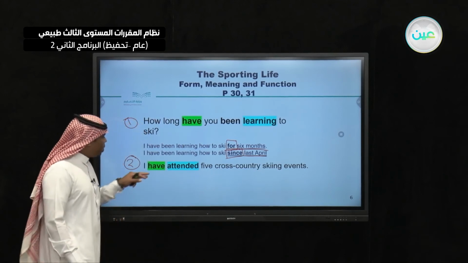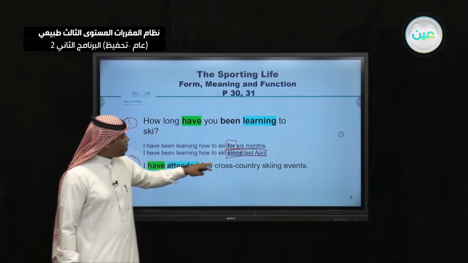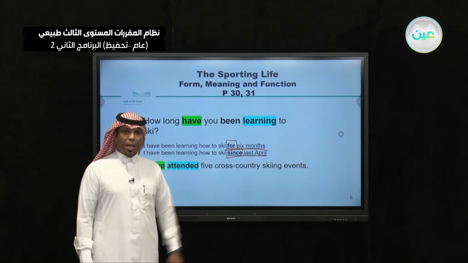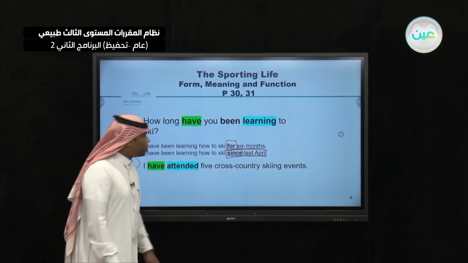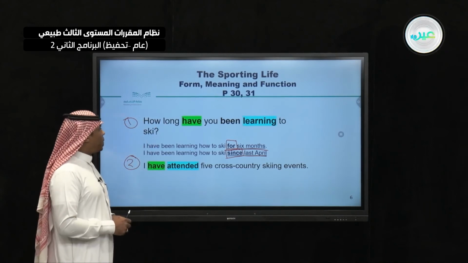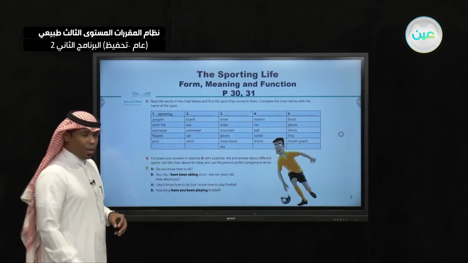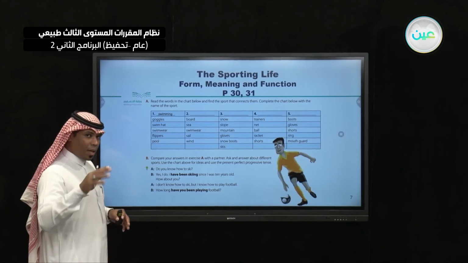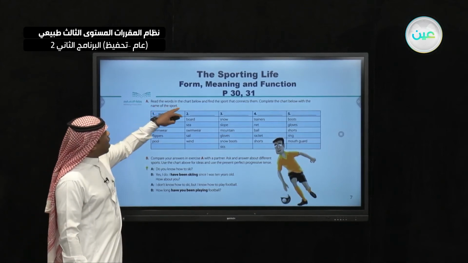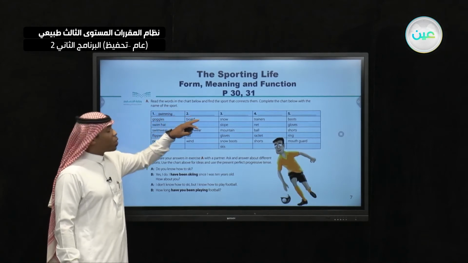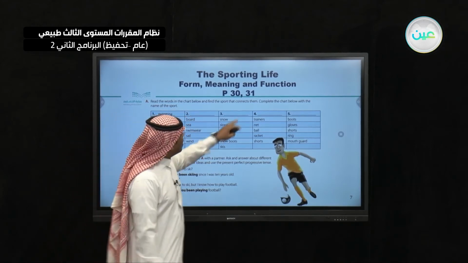Number 2, as I said, I have attended 5 cross-country skiing events. Let's go to the next slide, please. Now, we have an exercise. You are going to help me with that. Read the words in the chart below and find the sport that connects them.